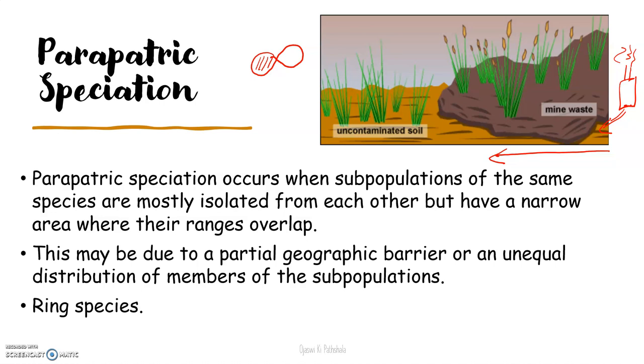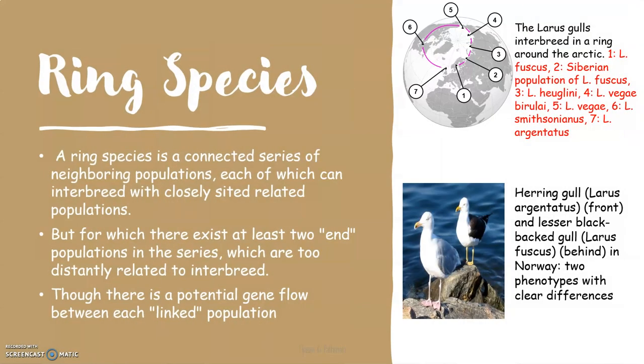So after a long evolutionary process, what happened? A new species of grass developed that can survive in that contaminated soil. So now the two species have differentiated. Initially they were one, but due to different niches, they became two different species. That is parapatric.